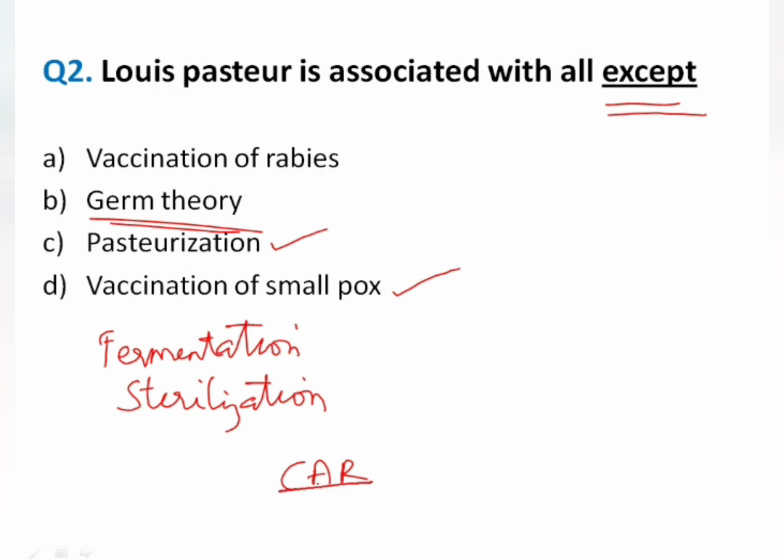Then what about vaccination of smallpox? Vaccination of smallpox was discovered by Edward Jenner. Therefore, the answer to this question is vaccination of smallpox.